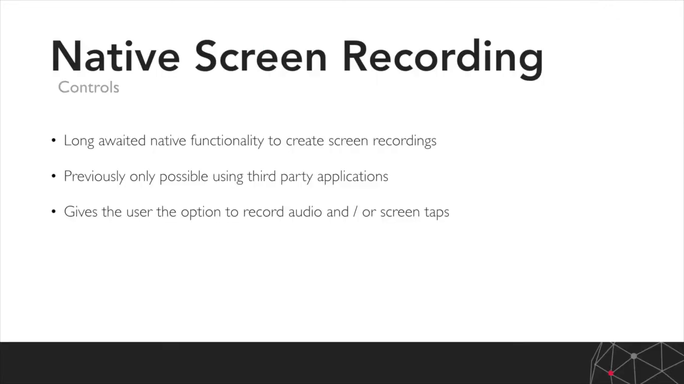So the next control to talk about is native screen recording. This is now part of Android as standard. It prevents having to use third-party applications to record your screen, which is what we were having to do previously. It gives the user the option if they want to record audio or if they want to record their screen taps. And just to give you an idea, all of the screen recordings that have been part of the slide pack have been recorded using this native screen recording functionality.